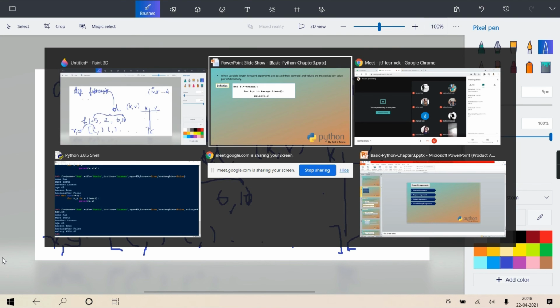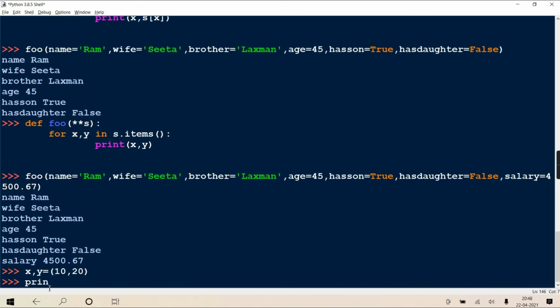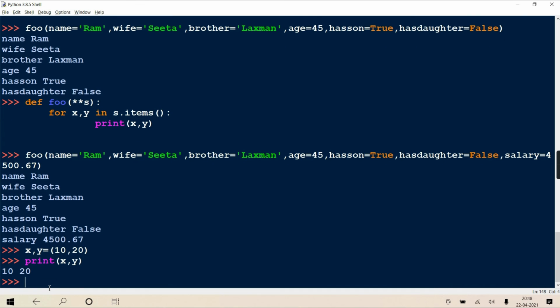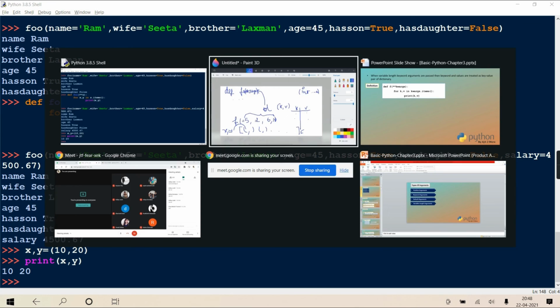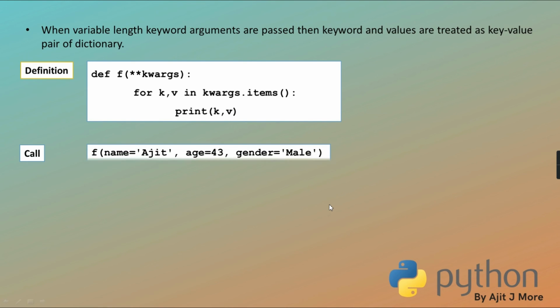You understanding? Python gives that facility. See here, if you write x, y = 10, 20, now the round bracket (10, 20) is one tuple. So when you assign it to 2 variables, it gets unpacked, 10 in x and 20 in y. If you print and see x and y, you'll see that 2 values are copied into the 2 variables. This is the mechanism of unpacking. When a tuple is getting unpacked into 2 variables, the same thing will happen here.